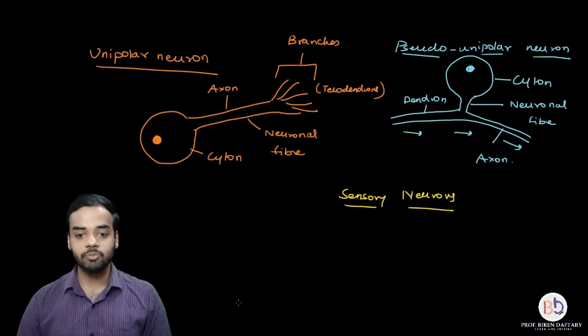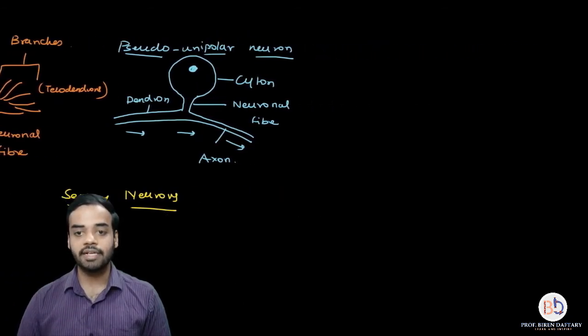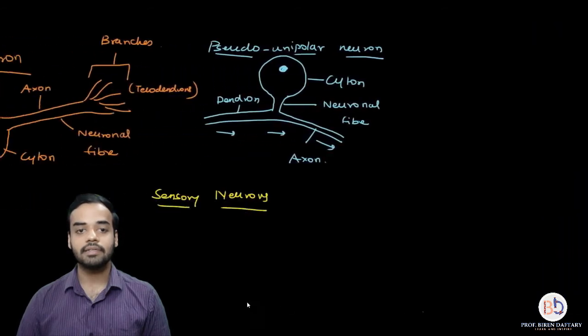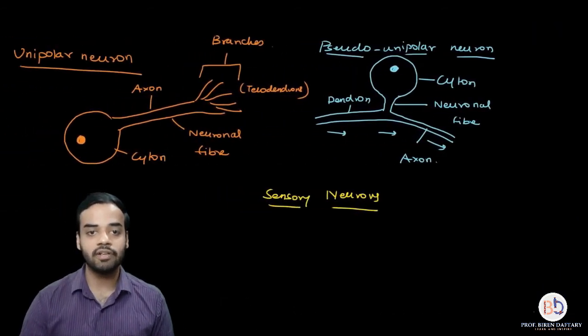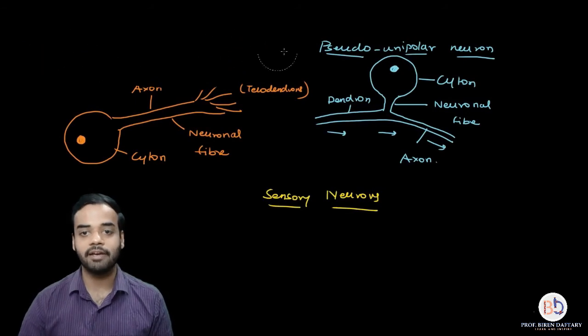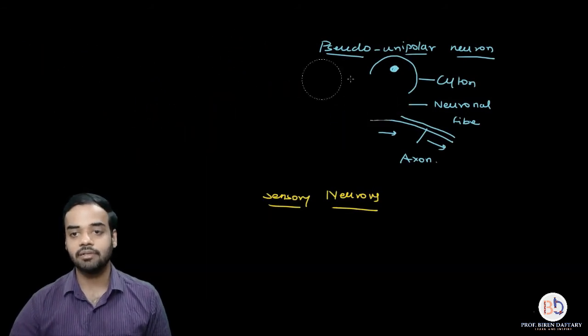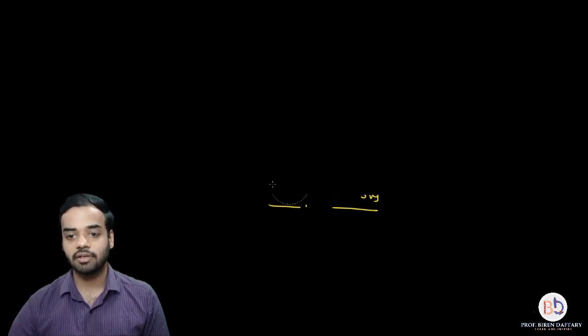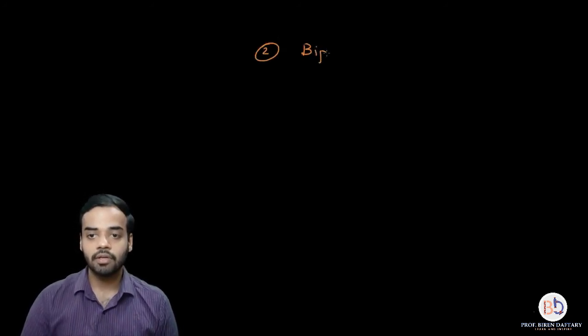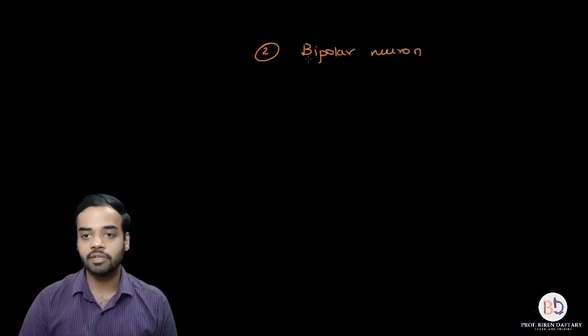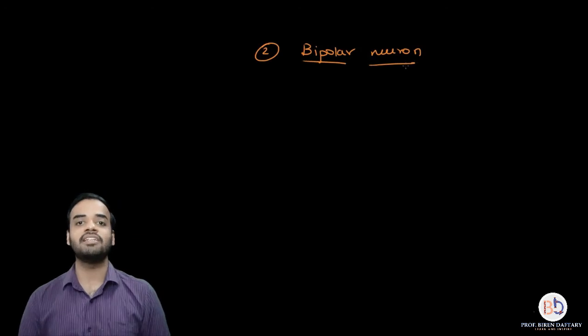Now let us move ahead and let us go to the next part, which is the bipolar neuron. So I will have to rub this off. I thought we will be having space, but the canvas is not as large as I had expected. Alright. Now coming to the second type of neuron, we are going to study the bipolar neuron. Now if you have understood what a unipolar neuron is, then bipolar neuron is very easy to understand.